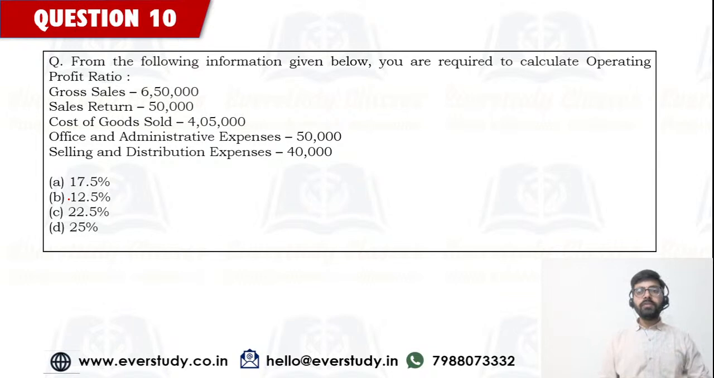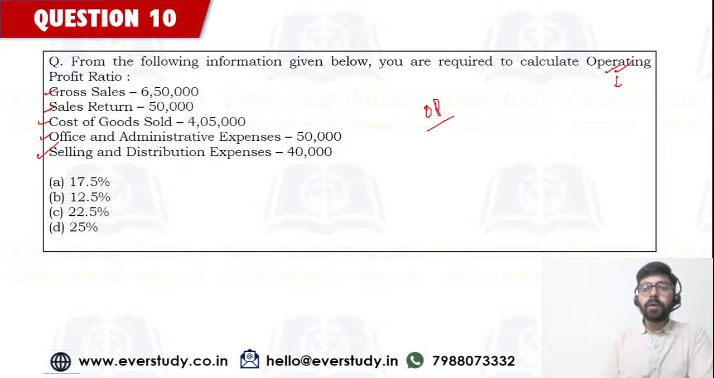From the information given below, we have to calculate the operating profit ratio. Let's see if you can compute it. Gross sales, sales return, cost of goods sold, office and administrative expenses, and selling and distribution expenses are being given here. Operating profit ratio formula is very simple. Operating profit divided by your figure of sales into 100, because we have to find in percentage terms.